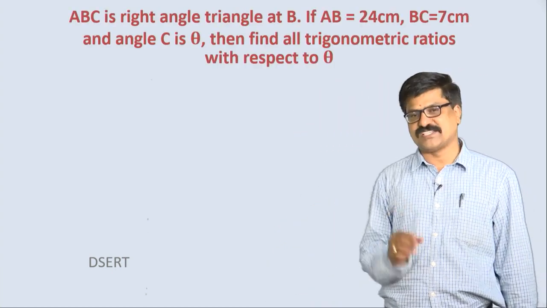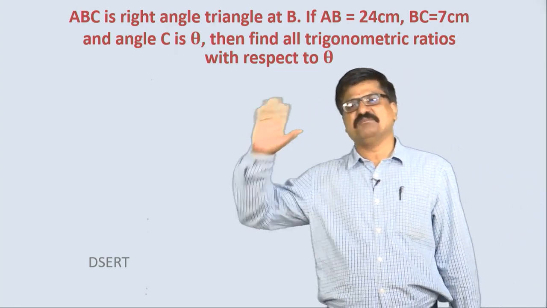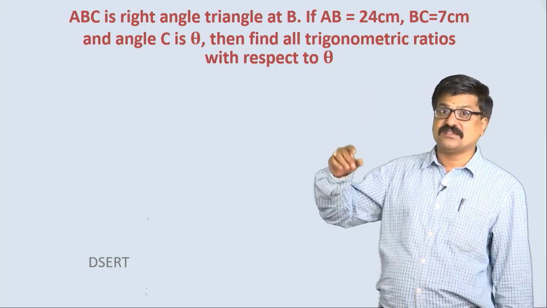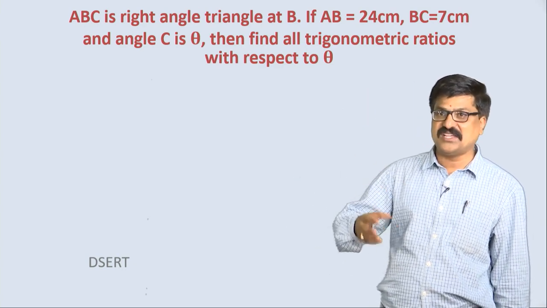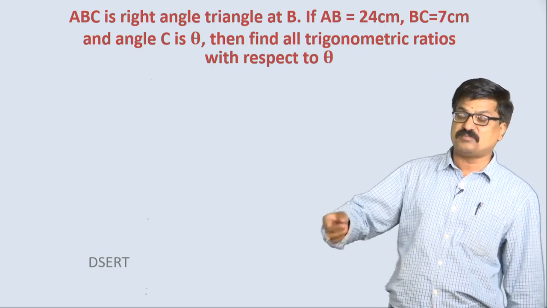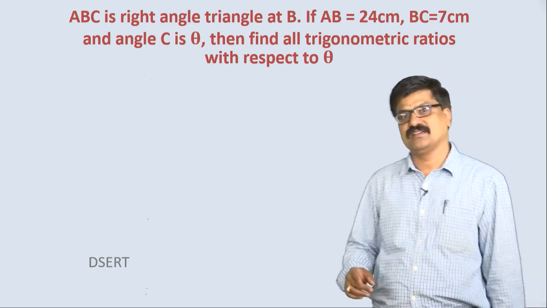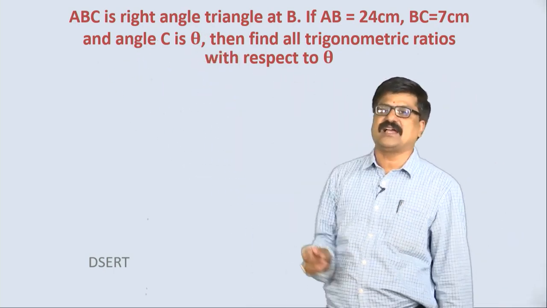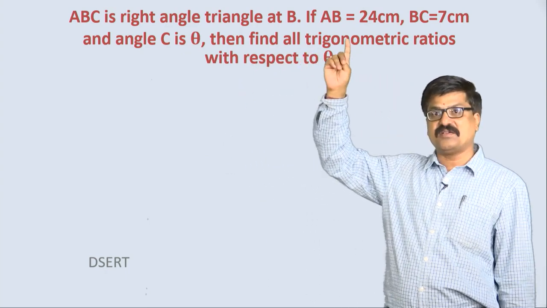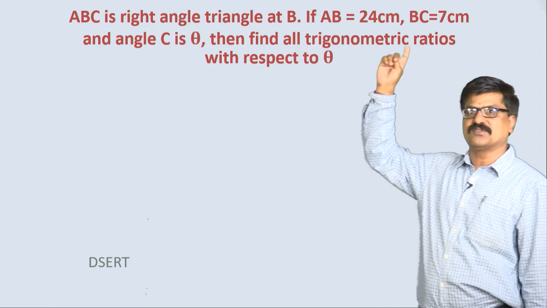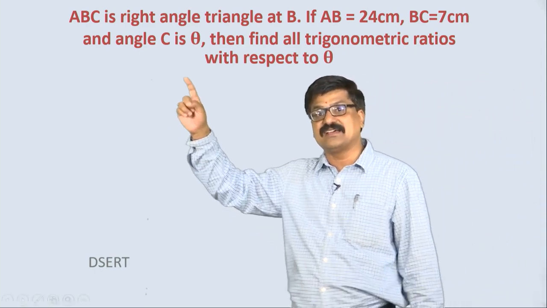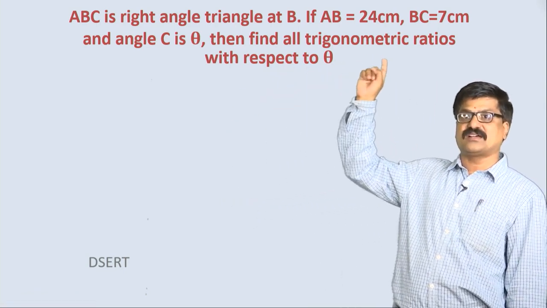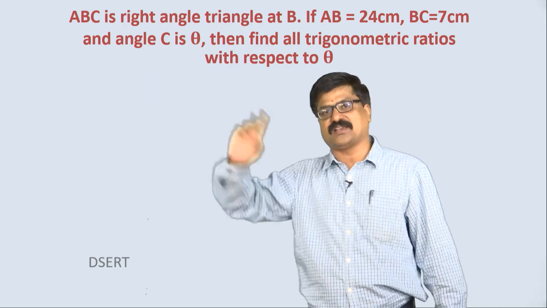Using this information or concept, let us take one very simple problem. If you know this problem, we can do any kind of problem by keeping these ideas in our mind. Let us take the problem. The problem is very simple here. ABC is a right angle triangle at B vertex. If AB is equal to 24, BC is equal to 7 and angle C is theta, then find all trigonometric ratios with respect to theta.